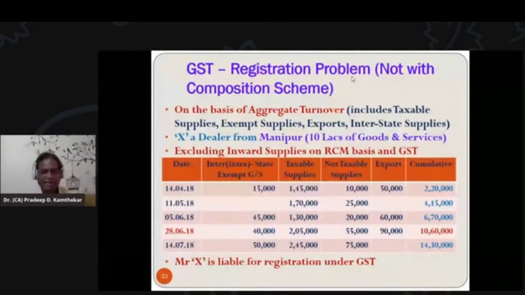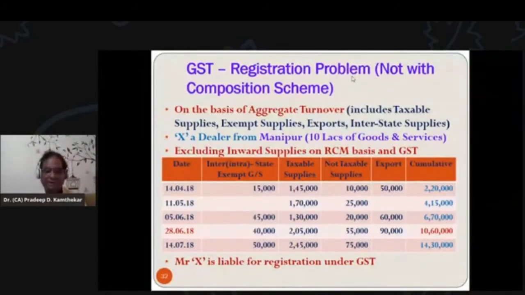In this case, you can see through this table that after adding all these intrastate supply, exempt goods and services, taxable supplies, non-taxable supplies, export on different dates, the last column is showing the cumulative figure. And this dealer, Mr. X from Manipur, is exceeding that 10 lakhs limit on 28th of June. So in 2018-19, from that day, he is liable to take a GST registration number. So we can say he is liable for registration under GST.